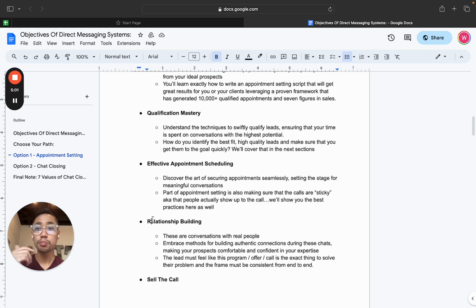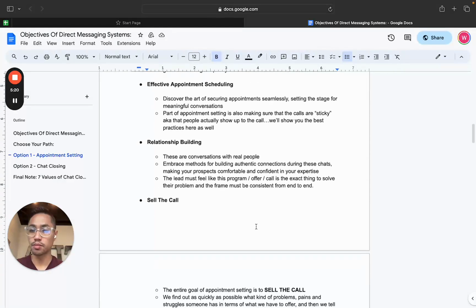Well, because we're doing a lot of our stuff through social media, these are people that you actually know, that you can see their face, right? You can check their pictures, all that kind of stuff. So we want to focus on relationship building and leaving the conversation on a good note, even if they don't book an appointment, even if they don't whatever, right? And we're going to cover some of these things later in different modules.